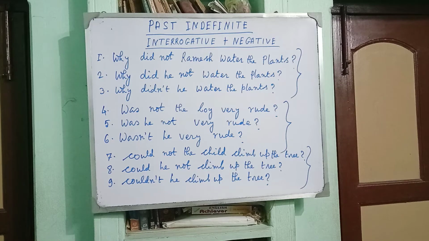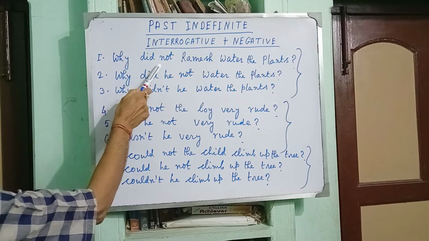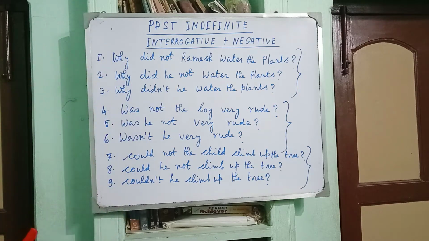So you should not look at whether the subject is noun or pronoun if you use short form. For example, why didn't Ramesh water the plants? Why didn't Ramesh or why didn't he? Okay? There is no problem.